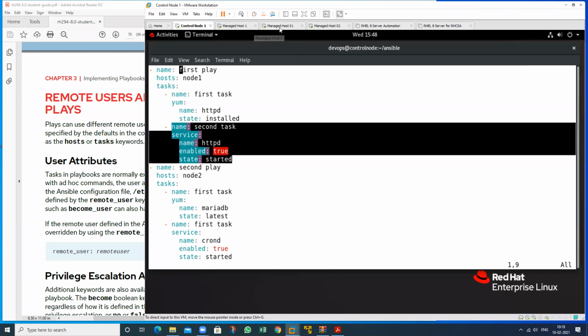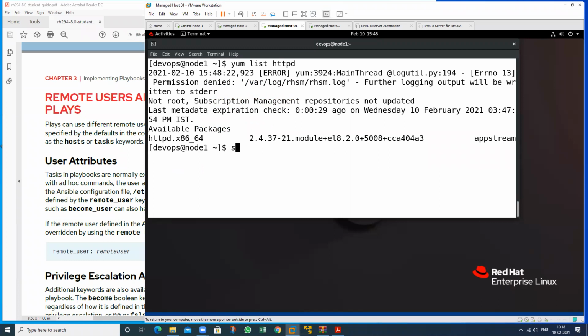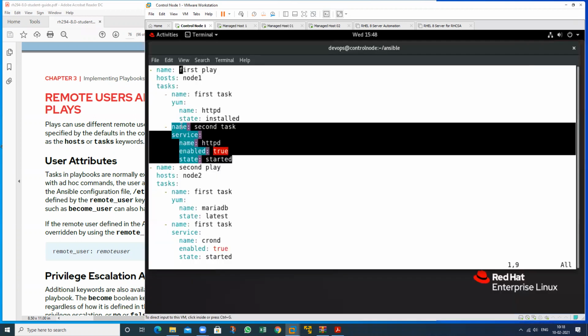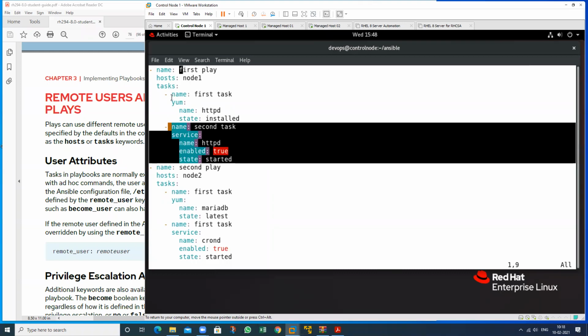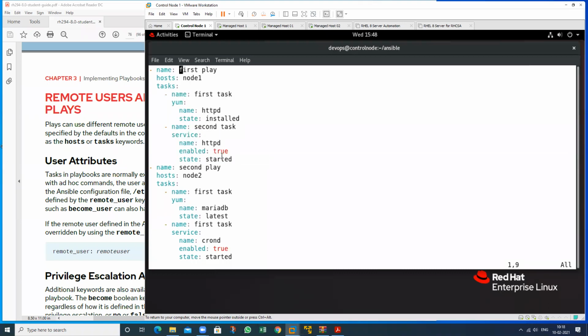See again one more concept: systemctl status httpd. See, there is no httpd service available, and we want to start this service. So this is my first task, and this is my second task that can be performed against this machine.